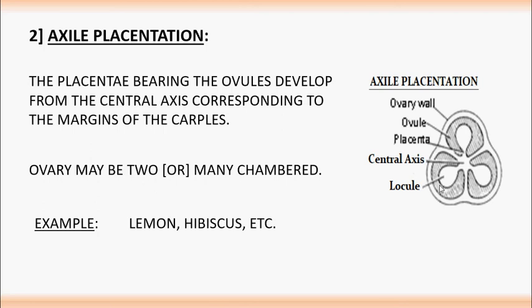So in this, the ovary is trilocular and each locule has one ovule. The ovule arises from the central axis. Each ovule arises from the central axis. This condition is called axial placentation.